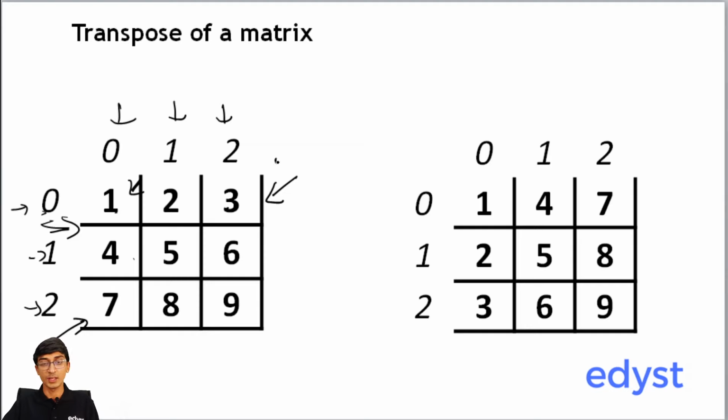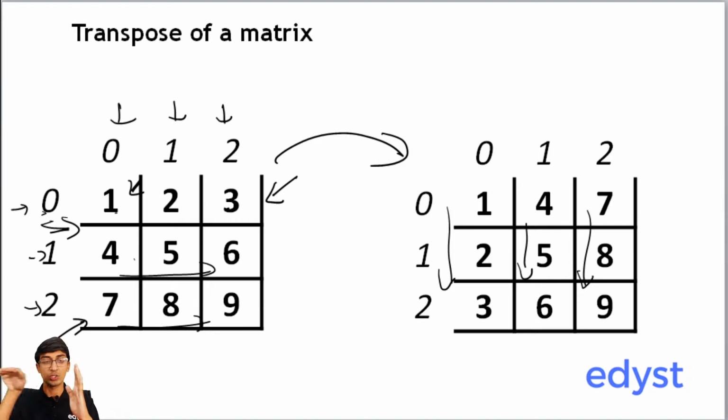2D array, if I convert to a transpose, what happens is the rows become the columns. So my row was 1, 2, 3, it became a column 1, 2, 3. When it was 4, 5, 6, it became 4, 5, 6. And then 7, 8, 9, it becomes 7, 8, 9 like this. So 1, 2, 3, 4, 5, 6, 7, 8, 9. That's what it becomes. So what we're basically doing is we've taken our rows like this and we've converted them into columns. So we've just transposed this matrix.